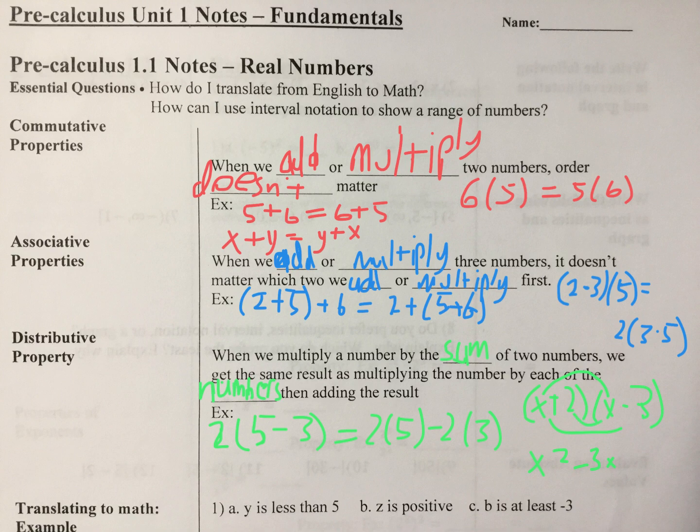Inner times inner is positive 2x. And then last times last is negative 6. This is actually also distributive property. I think of it like a double distribute. So you can see we're distributing this x into that parentheses, and then we're distributing the 2 into that parentheses. We kind of do them both. And so that is actually another example of the distributive property.